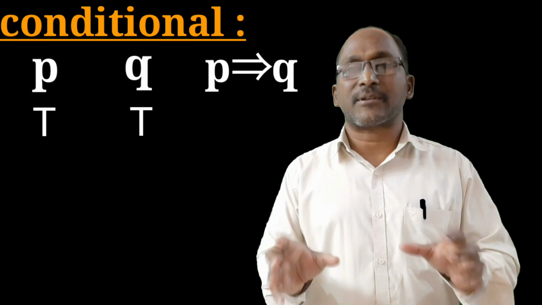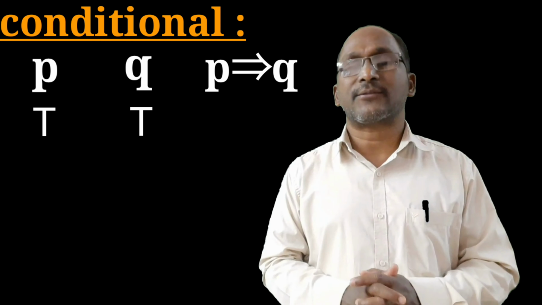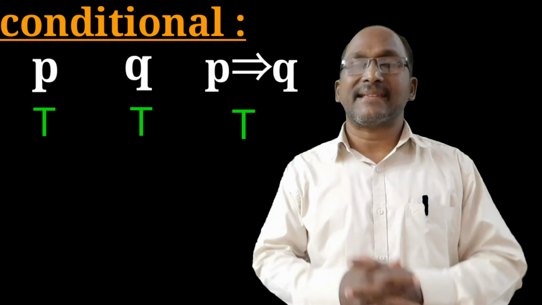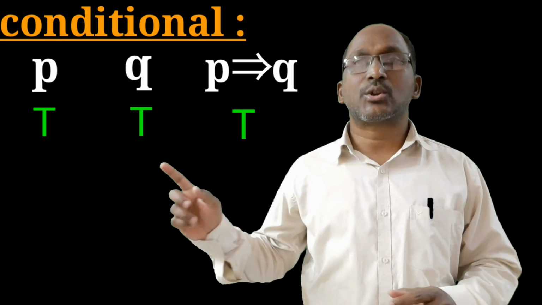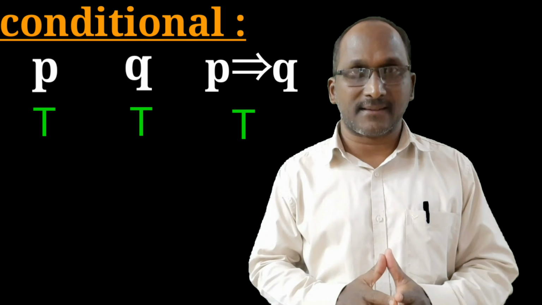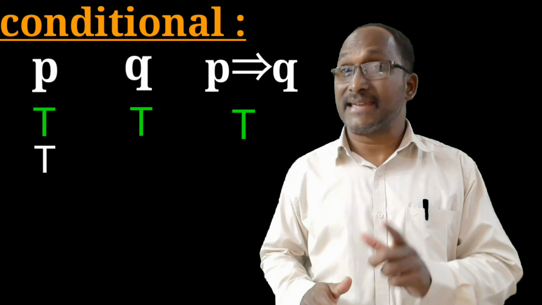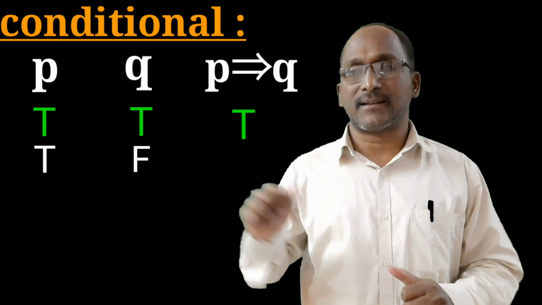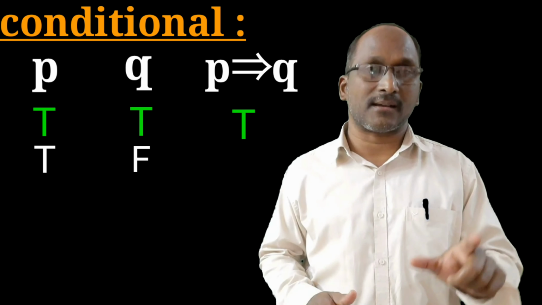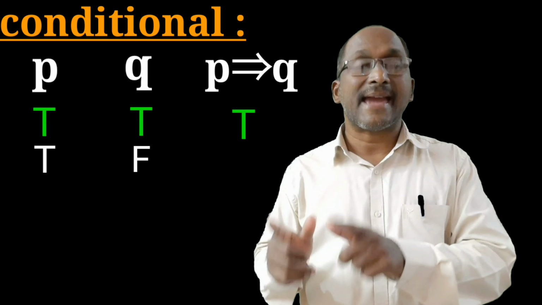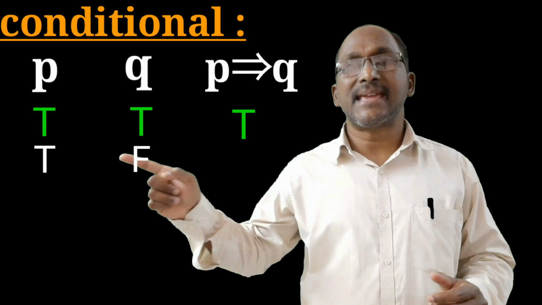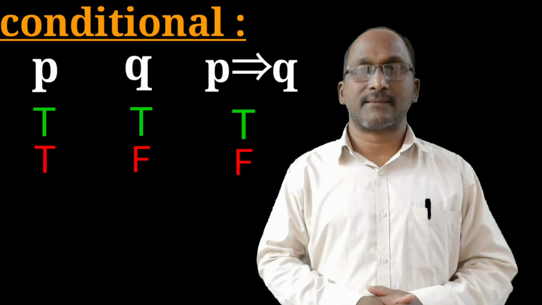So he is absolutely right. That's why true implies true is true. Let us see the second case, that is, true implies false, which means he has got first class, true, but he has not given party, false. In the second case, everyone says that he is wrong because he has not kept his word. That's why true implies false is false.